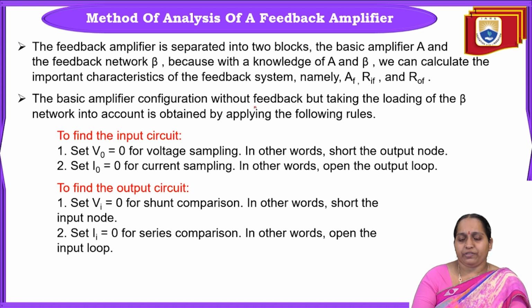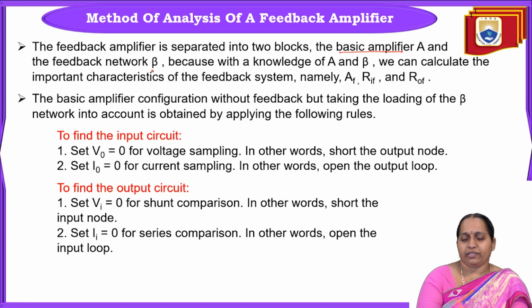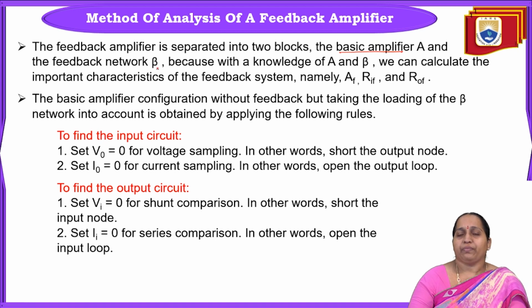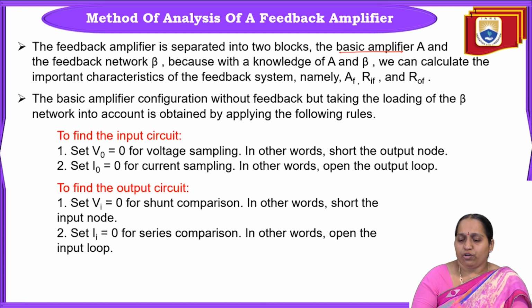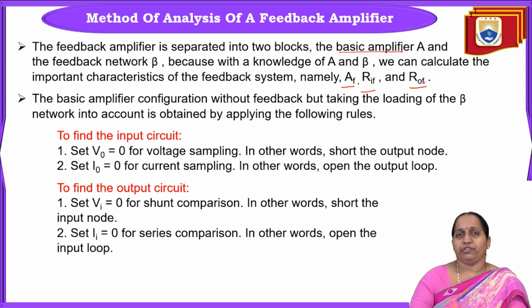The feedback amplifier is separated into two blocks, as we have seen: the basic amplifier and the feedback network. The basic amplifier could be any one of the four: voltage, current, transconductance or transresistance amplifier. And the feedback network gain is given by beta. So with the knowledge of A and beta, we will try to calculate AF, that is gain with feedback, then RIF, input resistance with feedback, as well as R0F, that is output resistance with feedback.